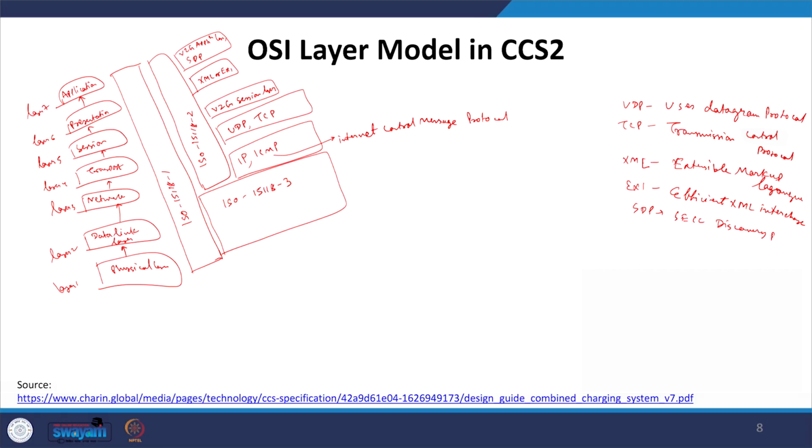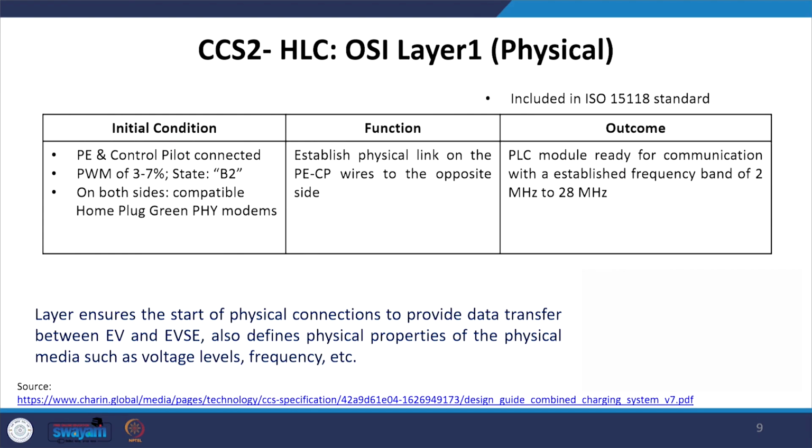So those protocols will be defined in the different OSI layers of CCS2. They are included in ISO 15118-2, but they are derived from these particular protocols. So let us see one by one how the high level communication in case of CCS2 takes place using the 7 OSI layers. Now let us see the first layer, which is the physical layer.